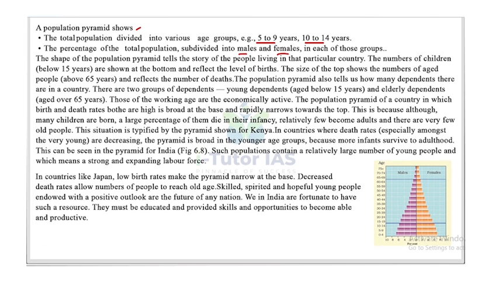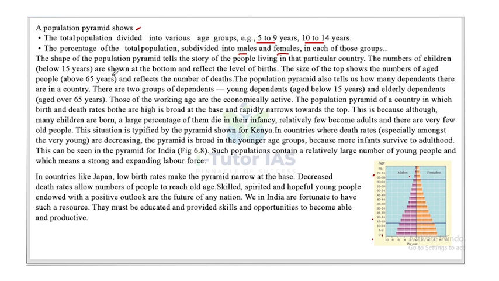Now, look at this picture. It shows clearly the male and female population and the difference of age, that is 0 to 4, then 5 to 9, 10 to 14, 15 to 19, 20 to 24, and so on up to 70 to 74. So that is the population pyramid. Now, the shape of the population pyramid tells the story of the people living in that particular country.